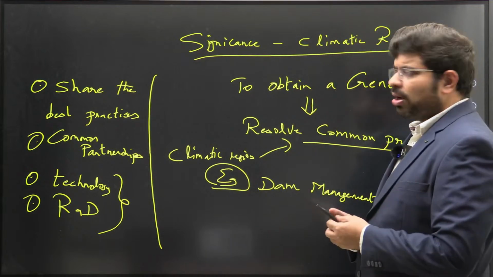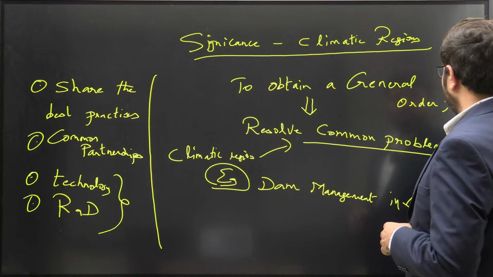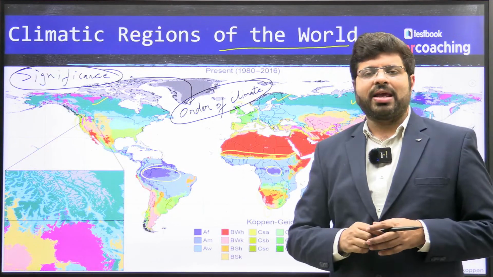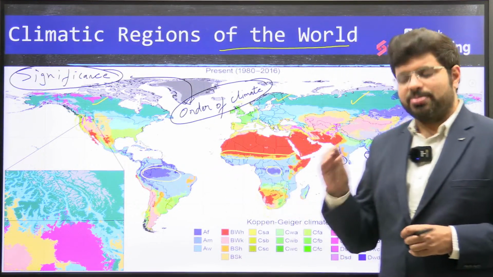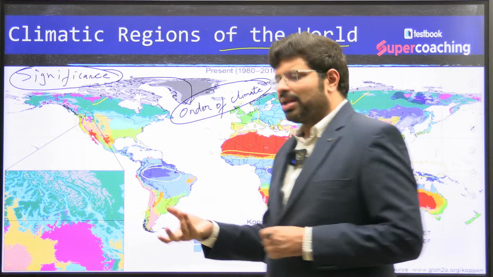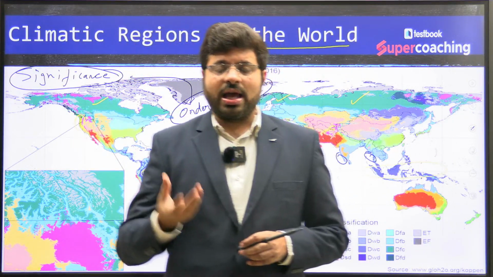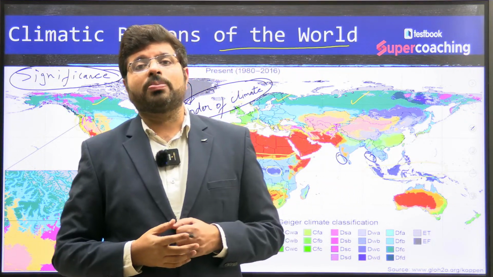So this is the idea. Whatever the learnings, as you learn about climate, you have to understand that different regions with similar climates might have similar kinds of learnings. And once you understand and get a certain order, it will help you resolve common problems.